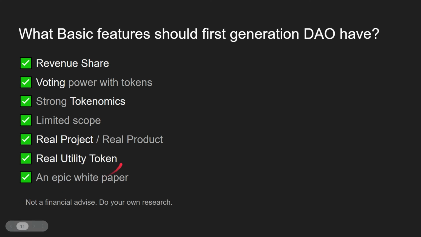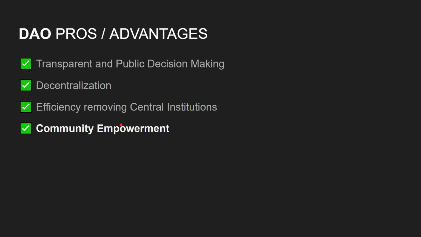Also, not financial advice. Do your own research. DAO pros and advantages. Some big advantages of a DAO are transparent and public decision making, decentralization, efficiency by removing central institutions, and community empowerment.